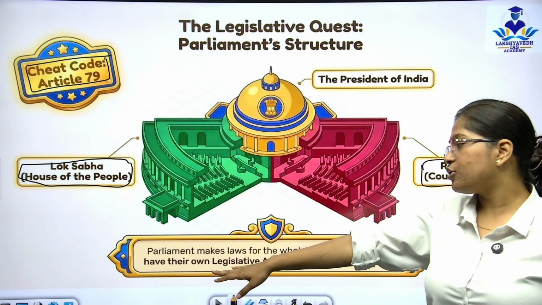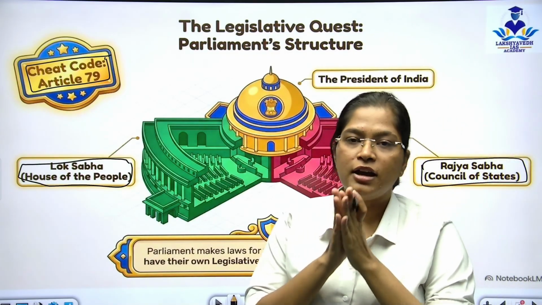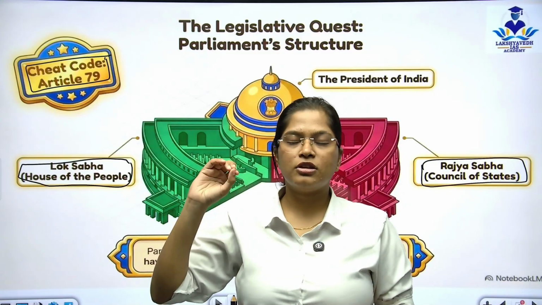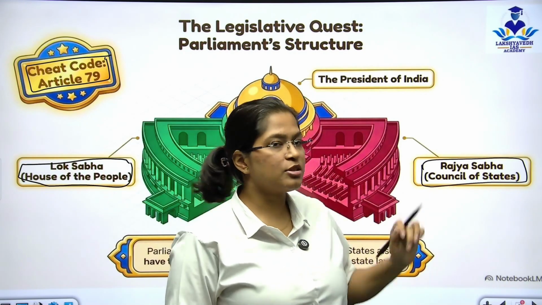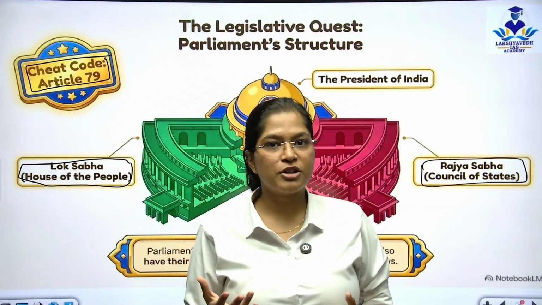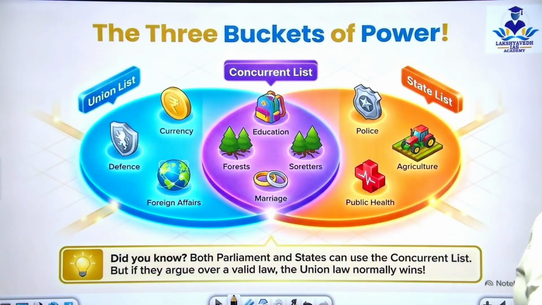States also have their own legislative assemblies to make state laws. Okay, so we need to understand, at the central level, the Union Centre of India, we have Lok Sabha and Rajya Sabha. If you come to Maharashtra, we have Vidhan Sabha and Vidhan Parishad, which is very similar to these. Let's move on to the next slide.